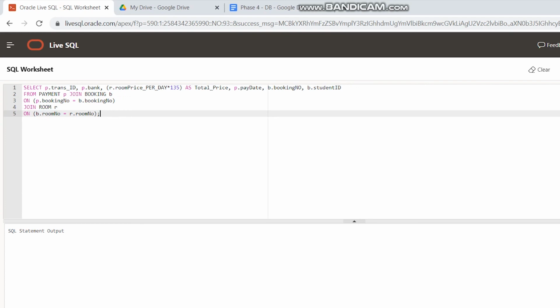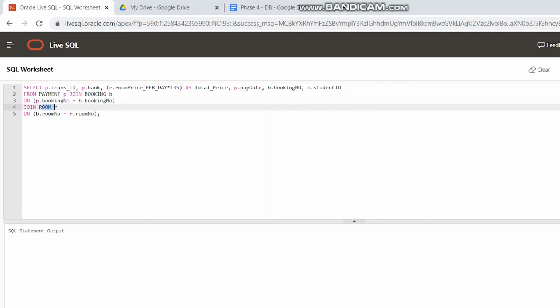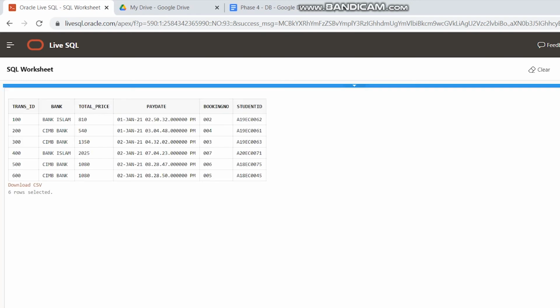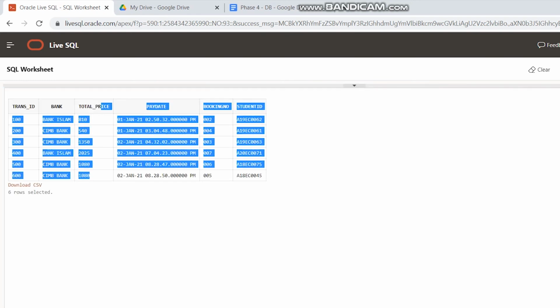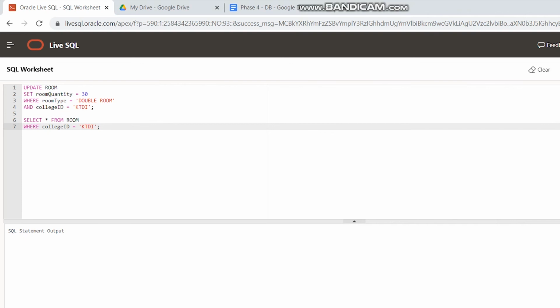So this is similar to the table just now, but this is for the transaction one, and we're joining 3 tables which are payment, booking and room. So here is the total price that they need to pay and the bank. Next we will see what staff can do in the system.